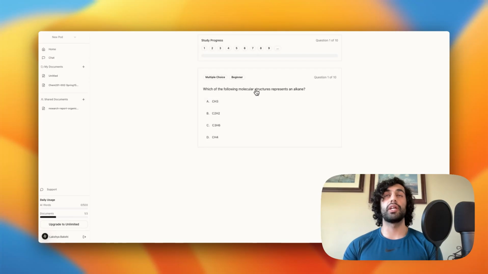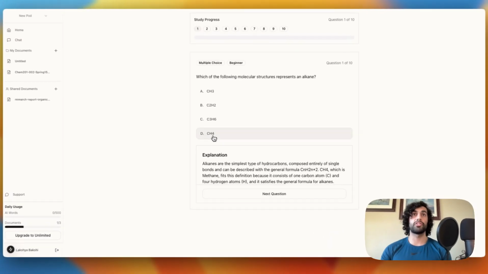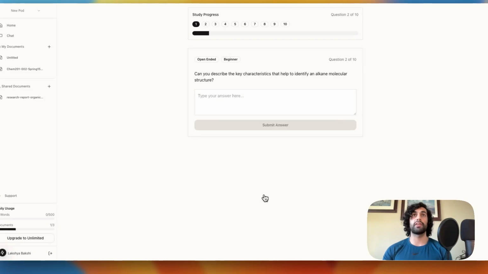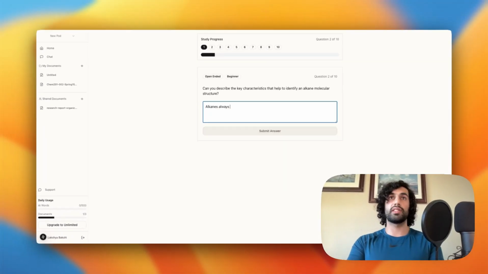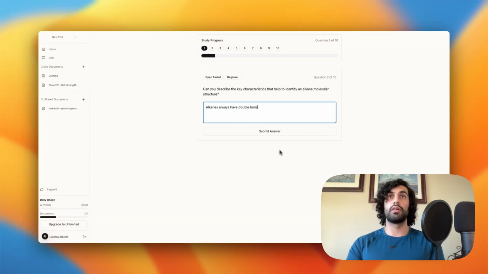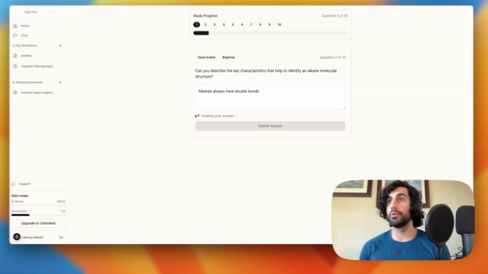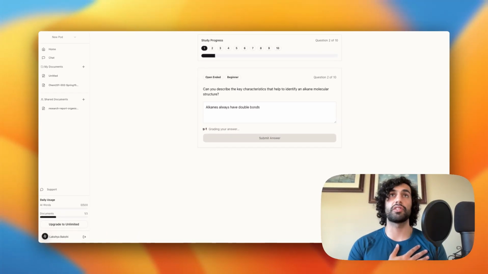So taking a look through here, each one of these questions comes from the basis of something that's in the class or something that's generally testable. I'm just going to dump a question. So that was a correct answer. You always get explanations. I always get feedback if I were to get something wrong. So let's say alkanes always have double bonds, which is very much false. An LLM will help you review and give you feedback on your answers.